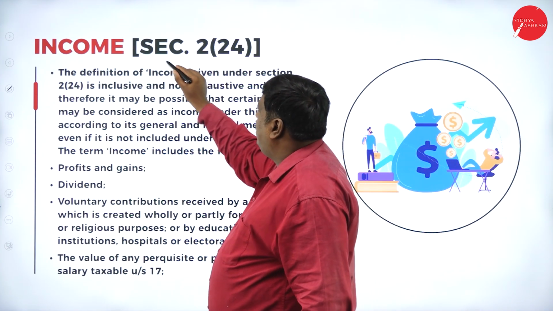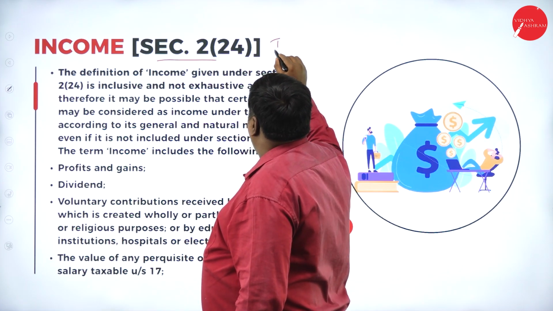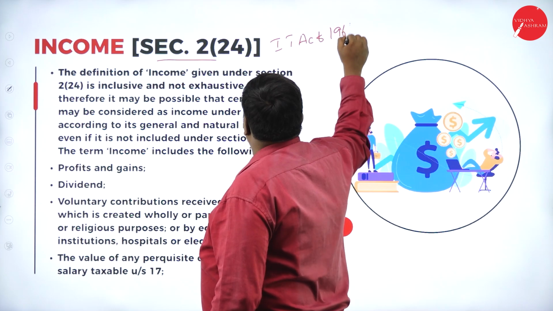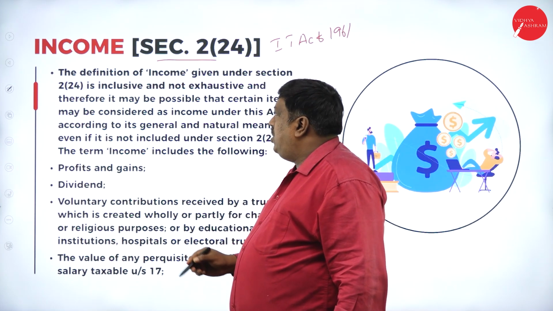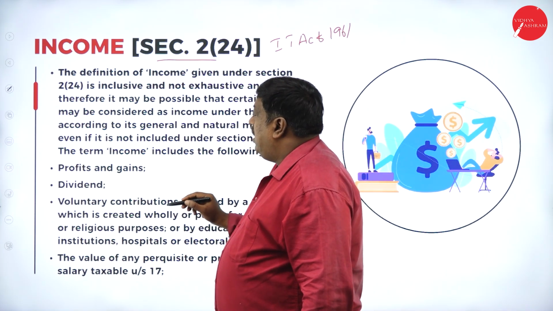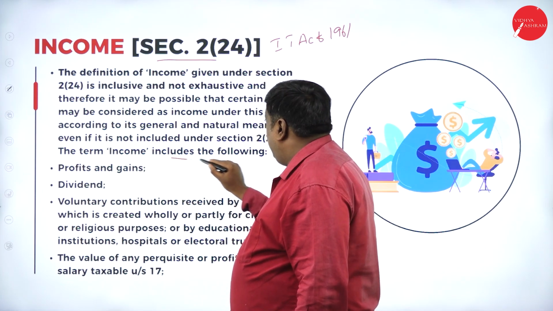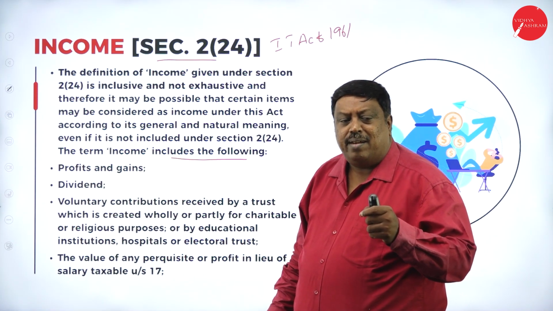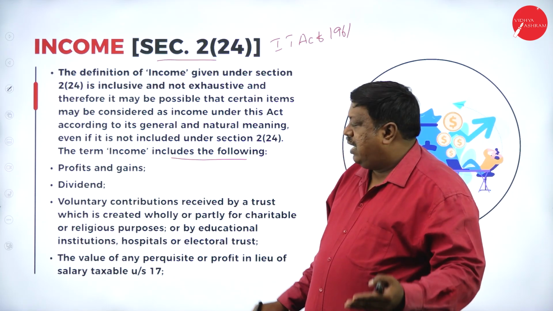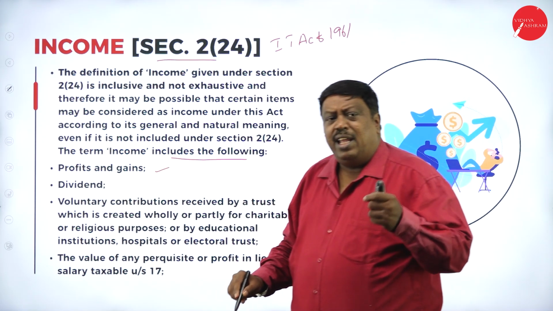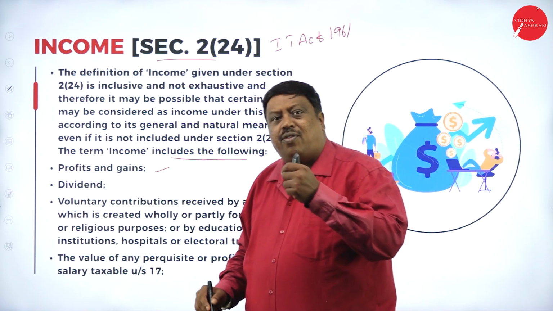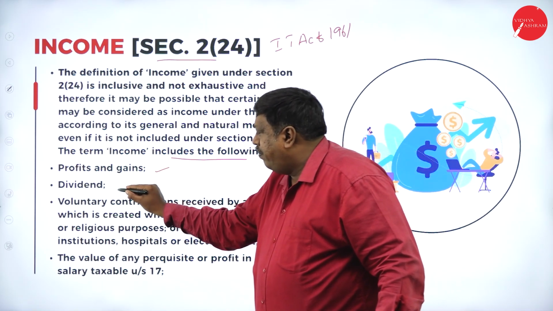According to section 2 subclause 24 of the Income Tax Act 1961, the definition is clearly given. The term income includes the following. Any profits or gain made by a person is income. If any person receives dividend either from a domestic company or a foreign company, it is income.